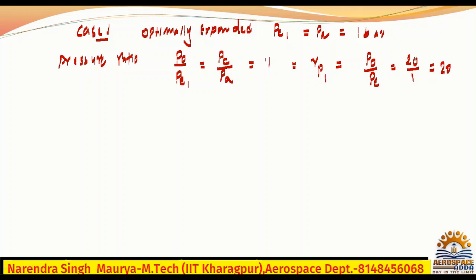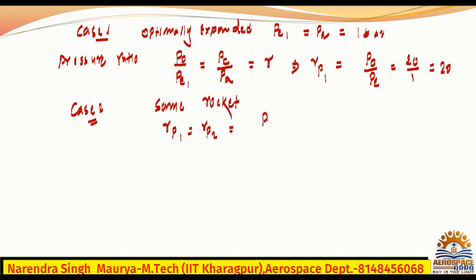I just say this is R. Because this is case 1, I am saying RP1. Similarly case 2. Because it is the same rocket, obviously this pressure ratio must be the same. RP1 is equal to RP2, because it is an optimally expanded rocket. For the second case, what will be the RP2?